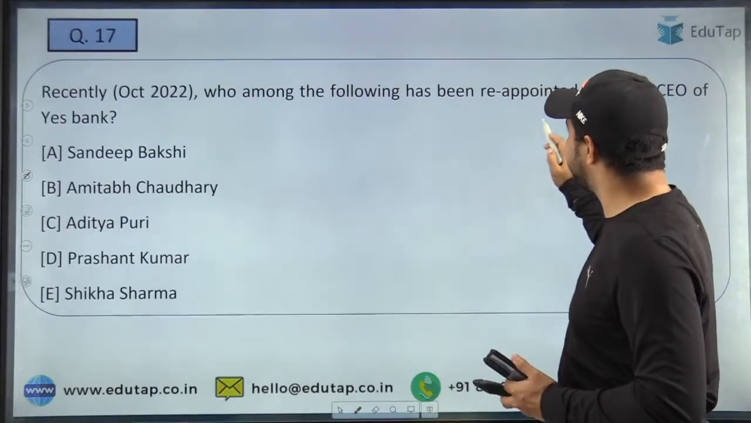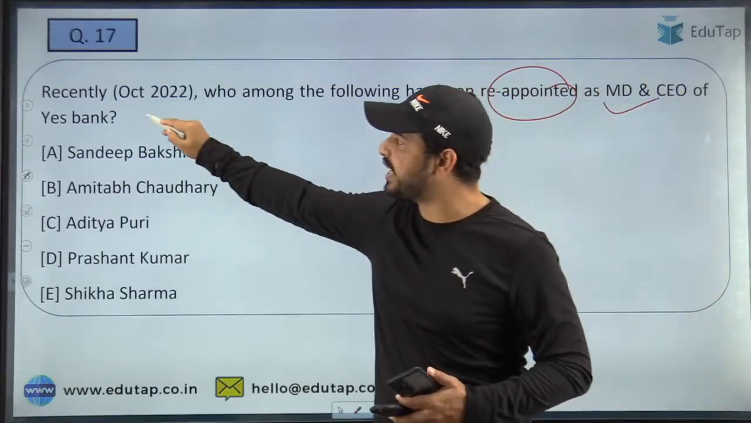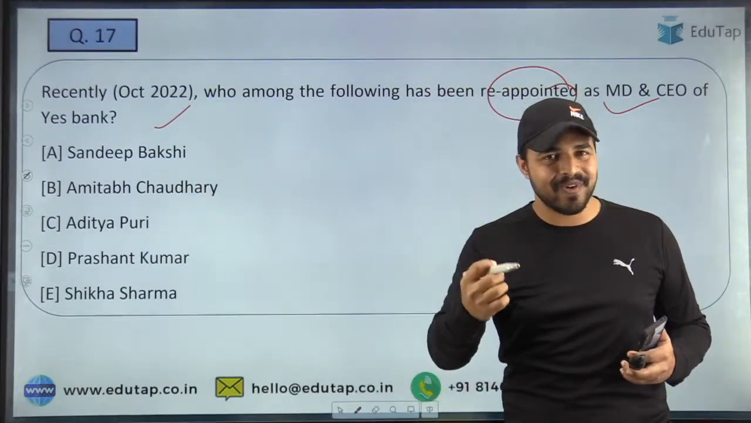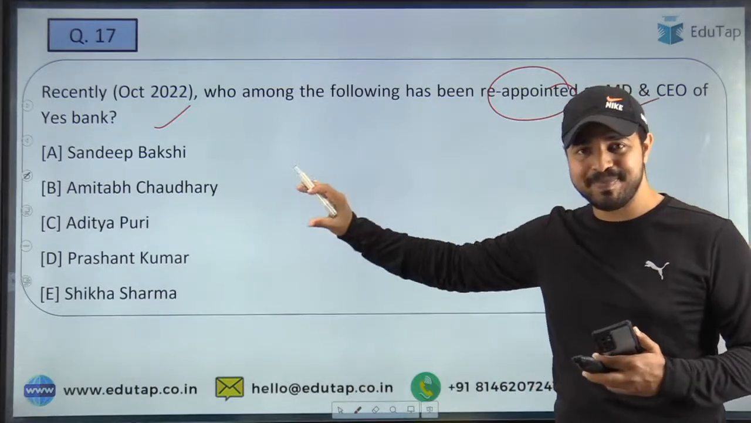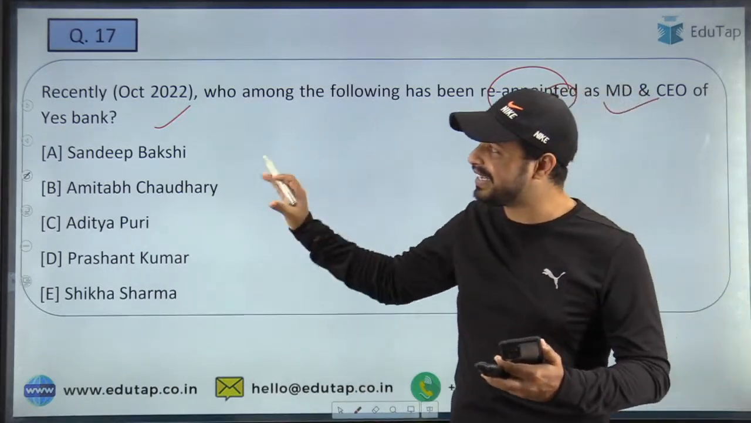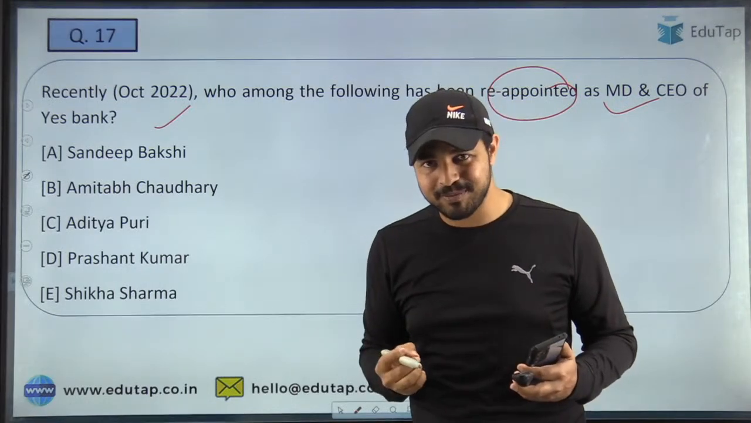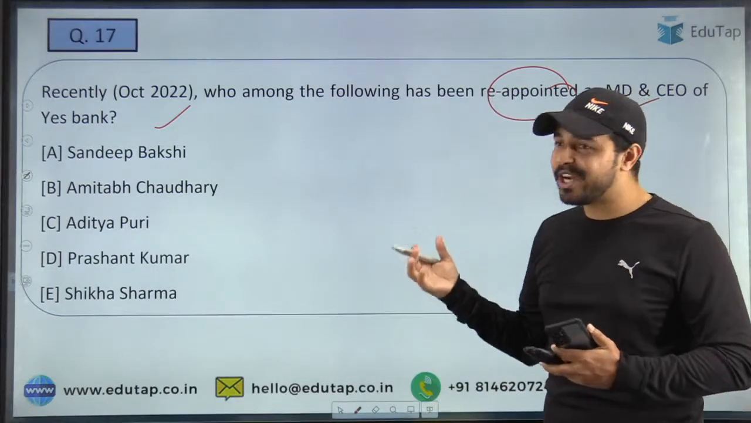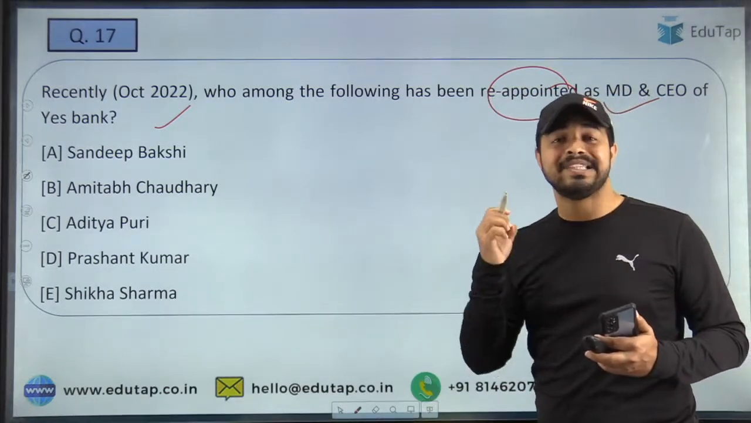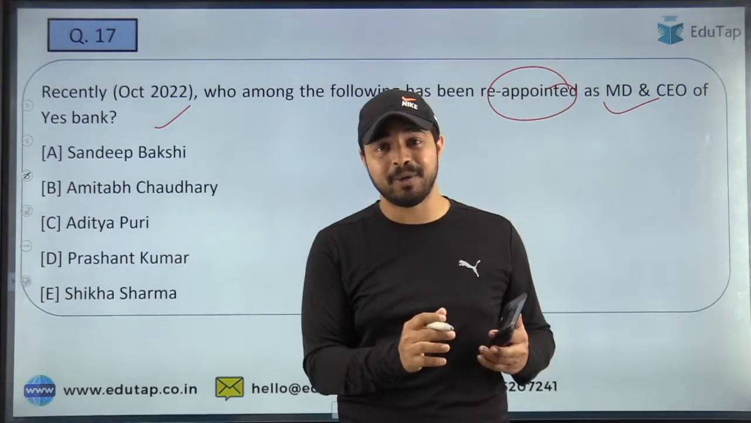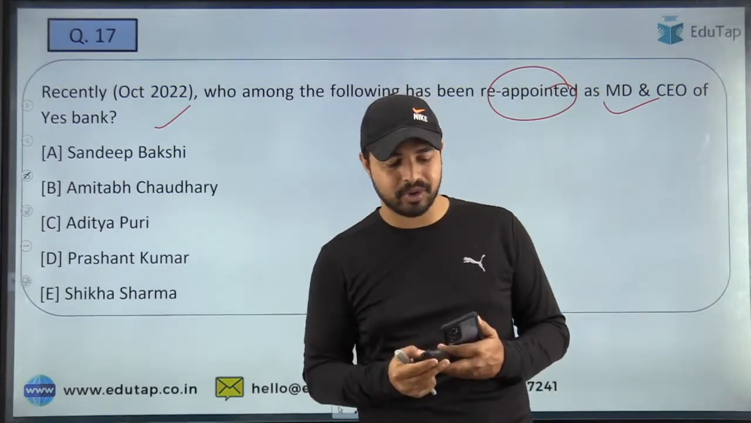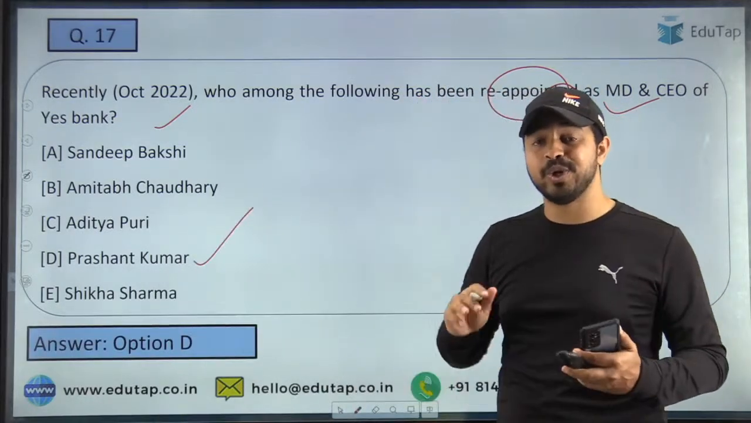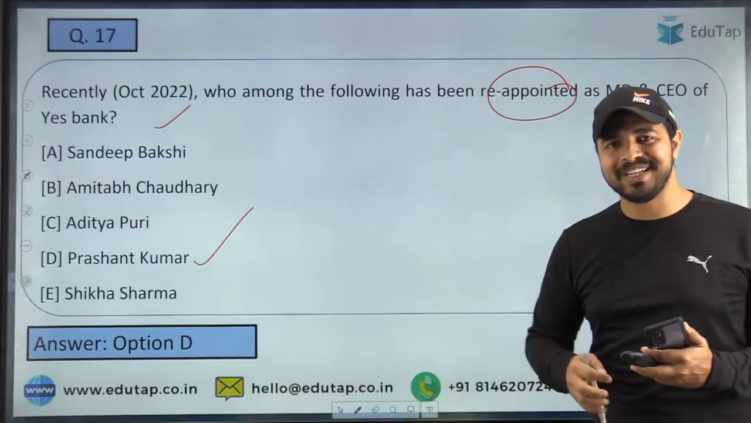So who among the following has been reappointed as the MD and CEO of Yes Bank? So recently the MD and CEO of Yes Bank has been reappointed. So you are just required to identify the name of the person among these people and tell me who is presently serving as the MD and CEO of Yes Bank, and has been reappointed. So guys, these kind of important appointments always matter because they come in the exam. So these recent appointments you are always required to cover from the exam point of view. Okay ji? Now the right answer is option D, that is Prashant Kumar, who has been recently reappointed as the MD and CEO of Yes Bank.